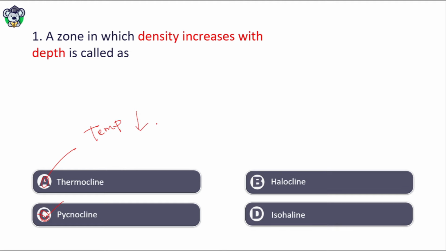What is halocline? Change in salinity with depth. In ocean, the salinity increases with depth. Similarly, isohaline. Isohaline stands for the line joining the same salinity in the ocean.